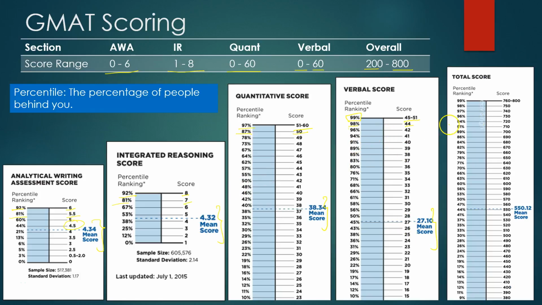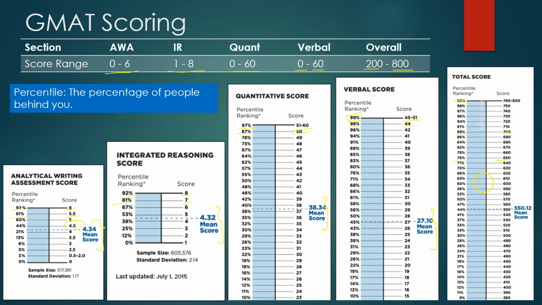And then we have the total score. If you score from 760 to 800, you get a 99 percentile. If you score a 700, you have an 89 percentile. So if you are thinking of scoring in the 90th percentile, you should be aiming for 700 to 710. At 650, you have a 76 percentile, which means you are ahead of three-fourths of the people who take GMAT. You can see the corresponding percentile for every score, and the mean score is 550.